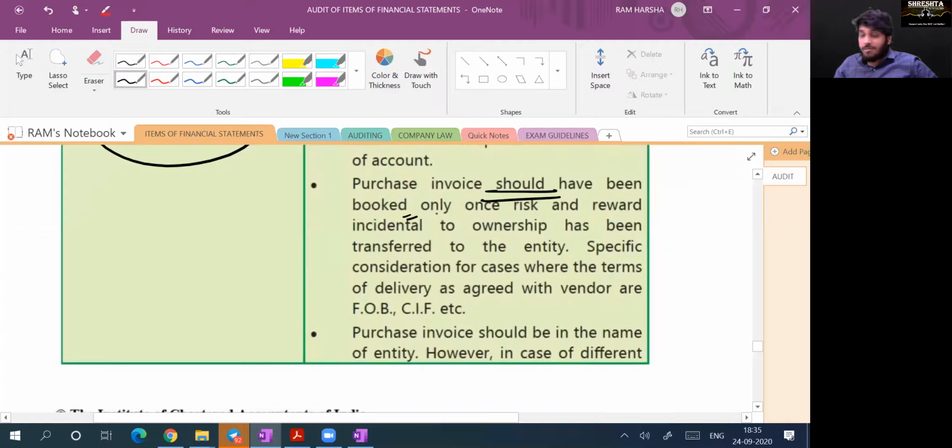Purchase invoice should be booked. When can I record purchase? Only when the goods have been received. Yes or no? Only when the risk is transferred to me. Only then I will record. Received by me means what? Not just received within the factory, but received under my control.